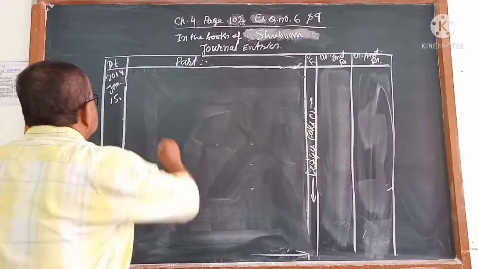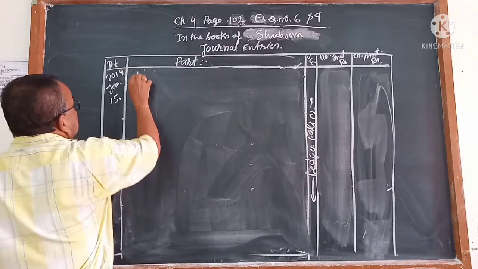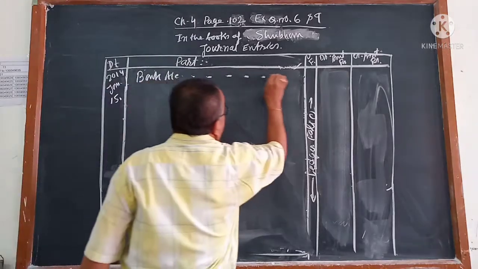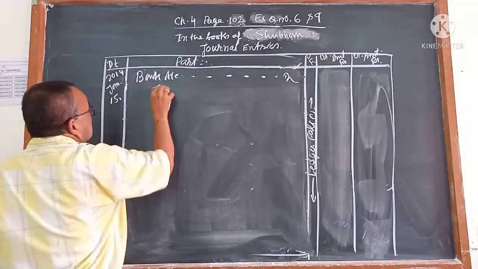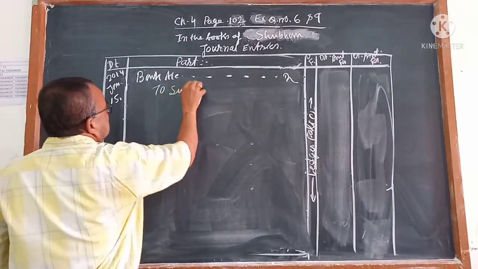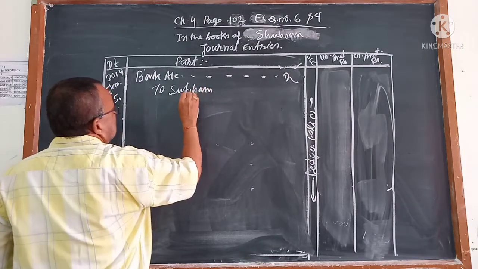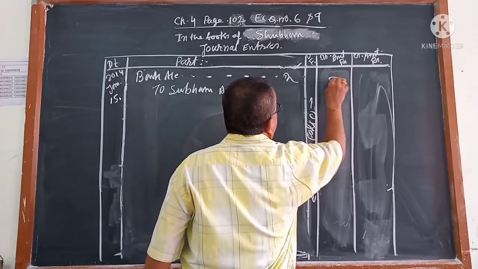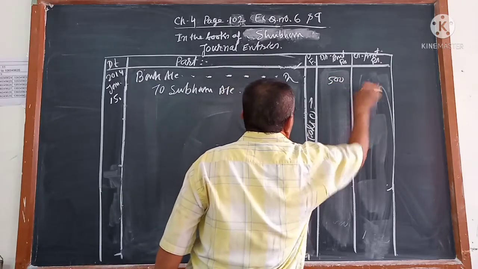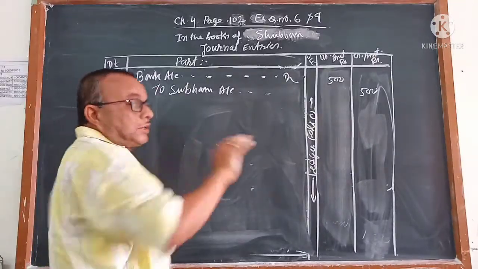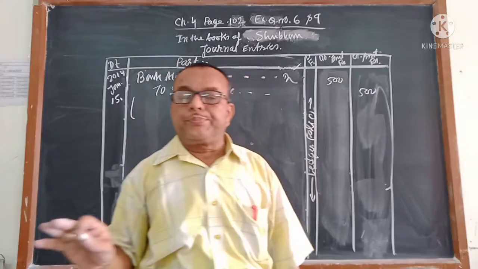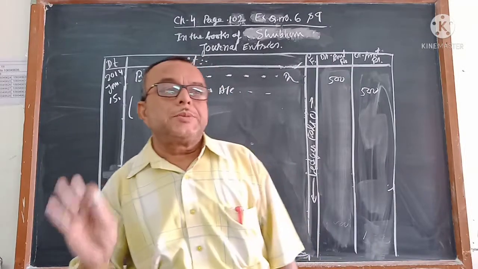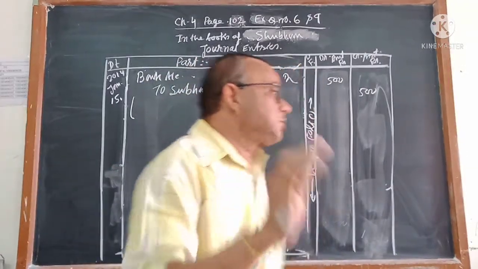So again business is getting cash, but here bank account debit. As Shubham has given, Shubham's account, how much? 500. This is a very interesting entry. Neither do we know where the income tax account will come. Shubham has given 500 rupees to the business bank account.